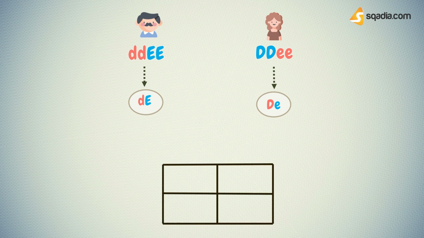Both partners are deaf. This side represents father, and this side represents mother.